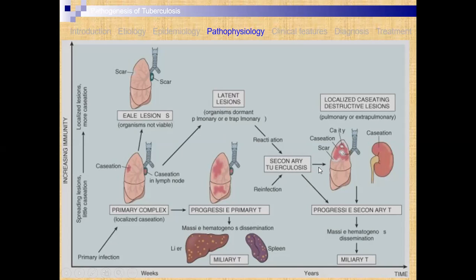Then secondary tuberculosis is retained, and then the type is developed. Here no infection is found because your immunity is more. But once the immunity goes on decreasing, secondary tuberculosis appears.